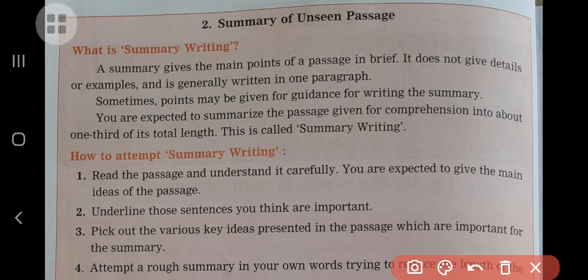In today's session, we will continue activities based on the non-textual or unseen passage. In our previous lecture, we discussed how to complete the activities given on an unseen or non-textual passage.